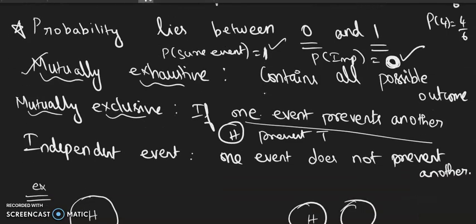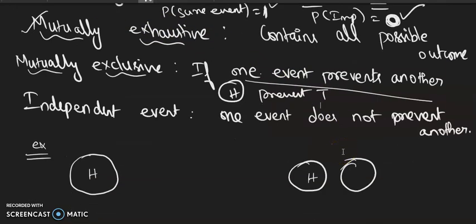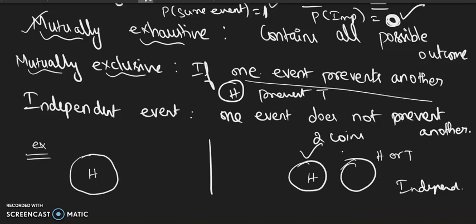But in the case of independent event, if one event does not prevent the other event, then we call it an independent event. For example, I'm tossing two coins. Getting a head or tail in the first coin is not going to affect a head or tail in the second coin. So this we call an independent event if I'm tossing two coins.